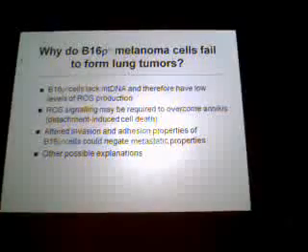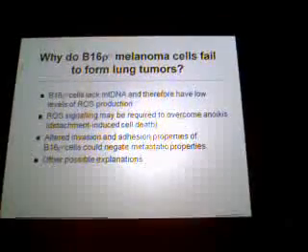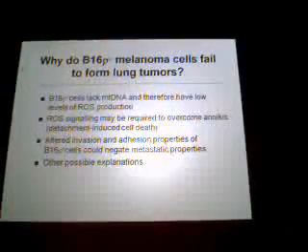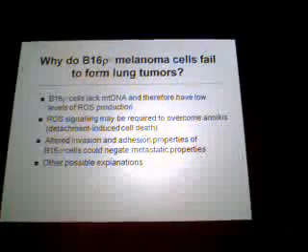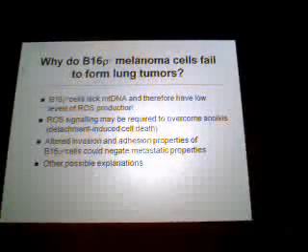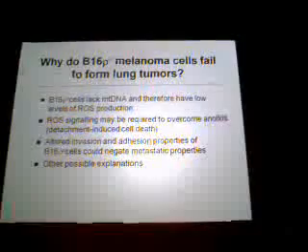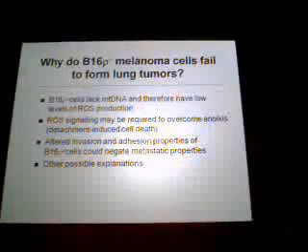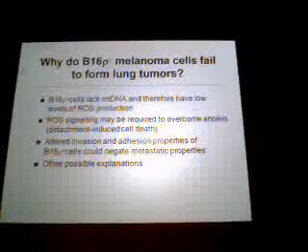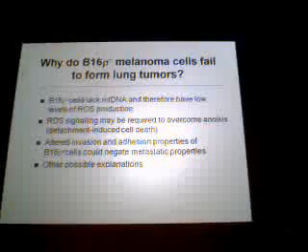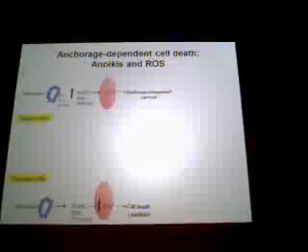So what has happened in the Rho0 cells in this state? I guess altered invasion. There are other explanations as to why these cells might not form tumours in the lung, but we decided to start off at a likely early point in the signalling cascade.